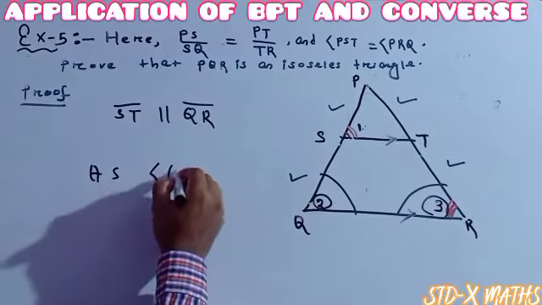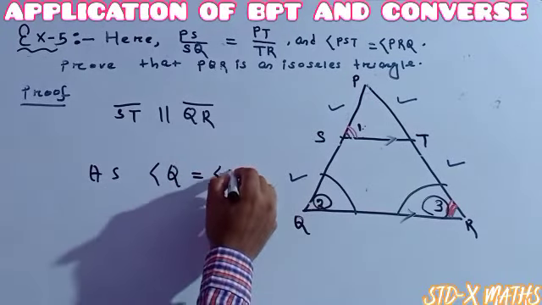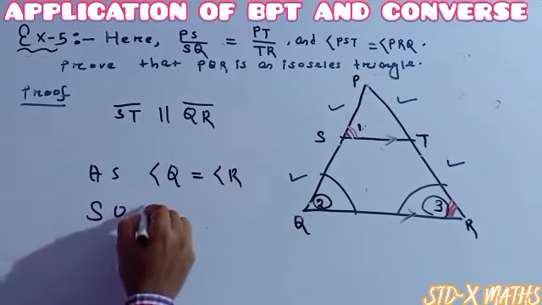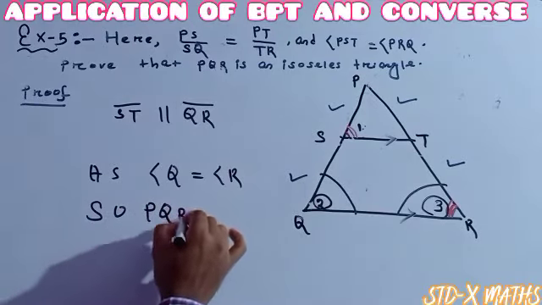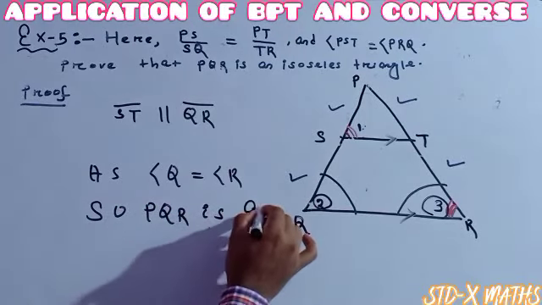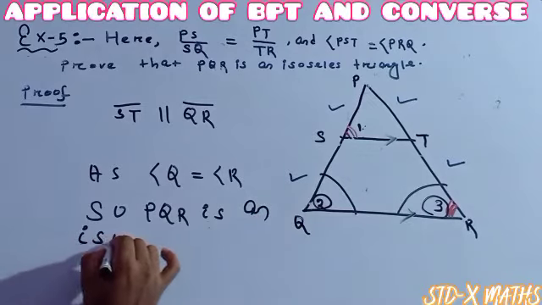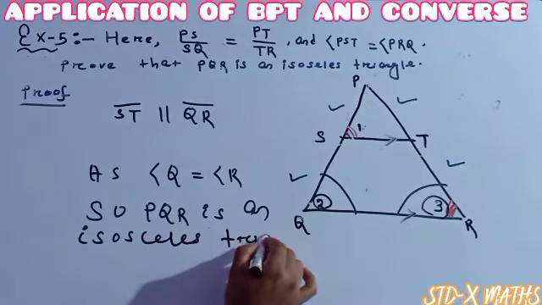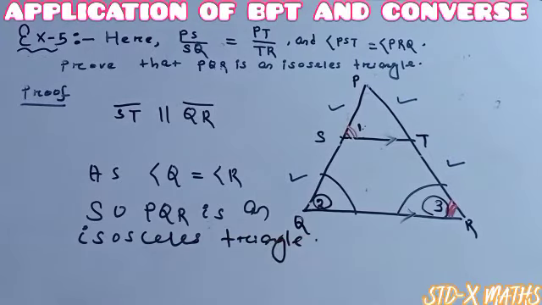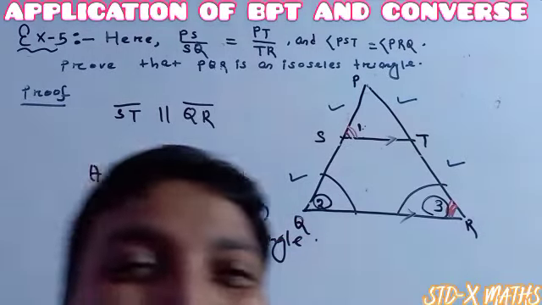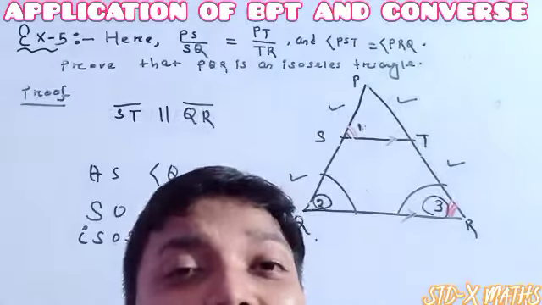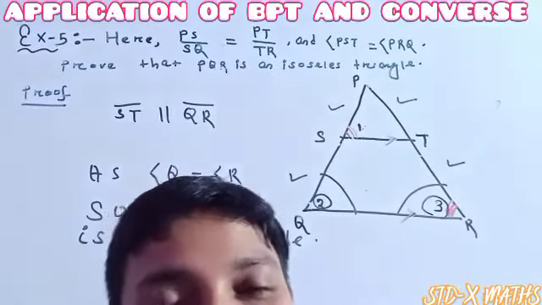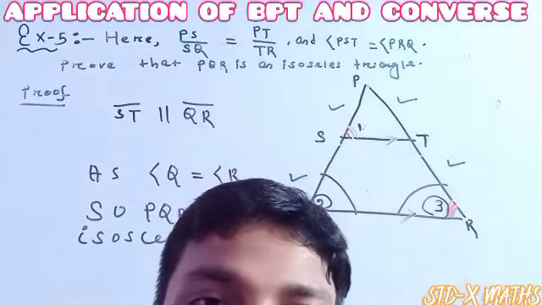As angle Q is the same as angle R, PQR is an isosceles triangle. So tell me, how easy were all these questions? Understood or not understood? You just have to keep practicing.